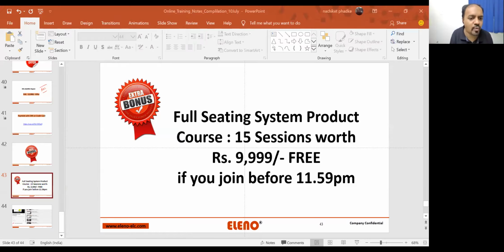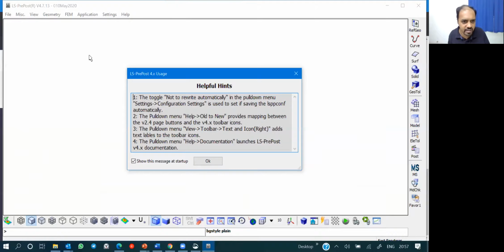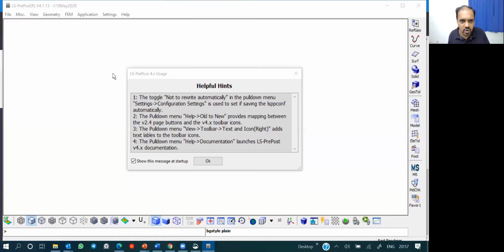Yes. So Tanmay, I'm going to teach everything in LS Prepost. So I will share with you guys. Here you go. I'm sharing LS Prepost with you. This is a free tool, free from LS Dyna, so you can easily get into it. Can you see my screen, guys? This is LS Prepost. So this is the interface which we are going to work on.